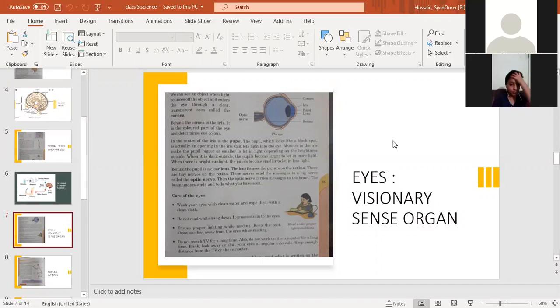So now I have told you these three parts. Number one, which we have studied, was the cornea. Number two, iris, and number three is pupil. So what is cornea? The white liquid portion of the eyes is called the cornea. What is iris? Behind the cornea is the iris, the colored part of your eyes. Now all of you have different eye colors. So that is the iris, the colored part.